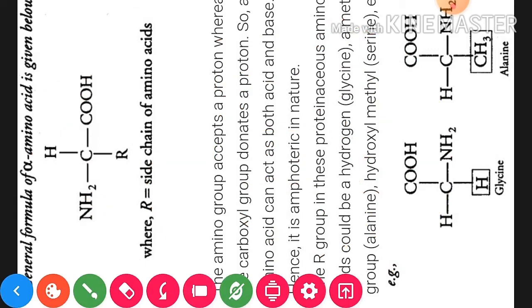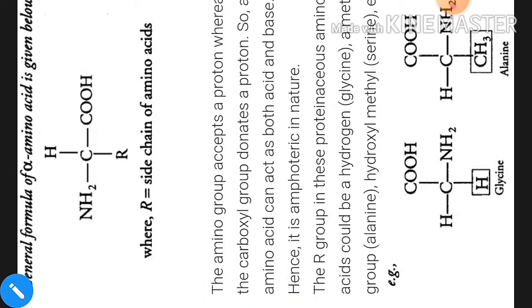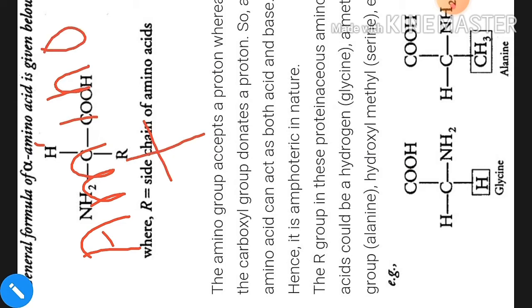So you know very well that when the polypeptides are formed, these polypeptides are formed by linking of amino acids. And amino acids are joined by peptide bond, यानी कि different amino acids are linked by peptide bond.